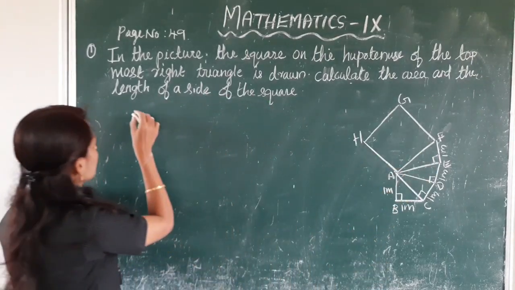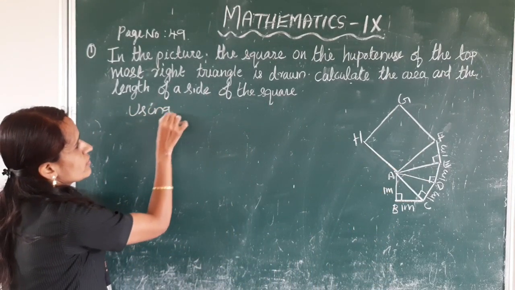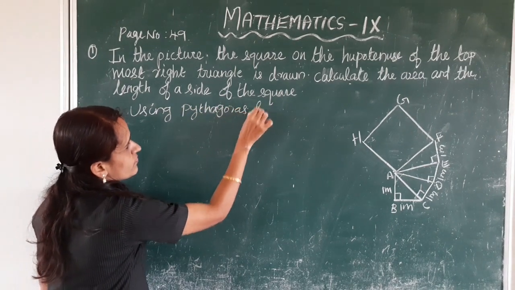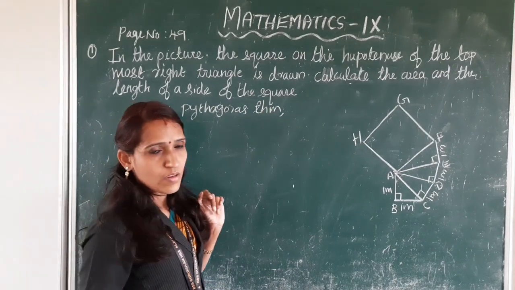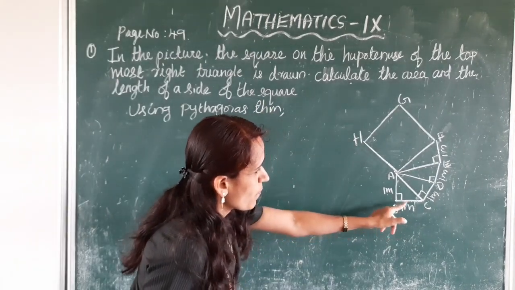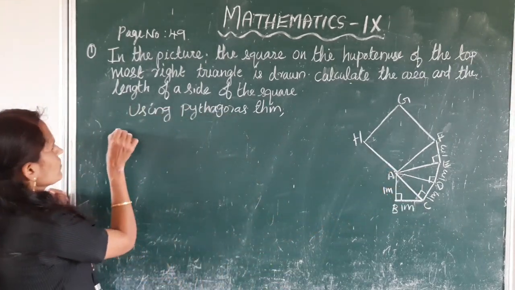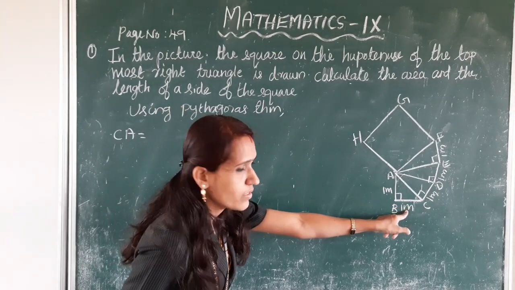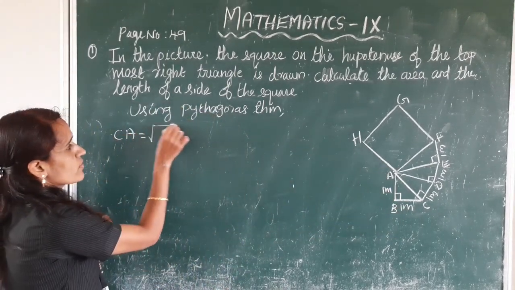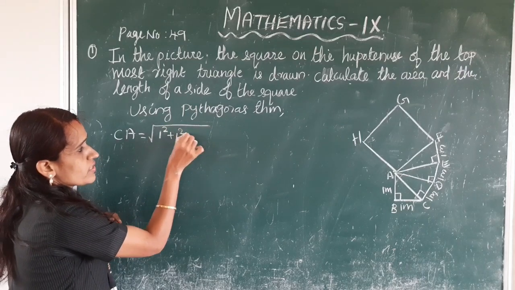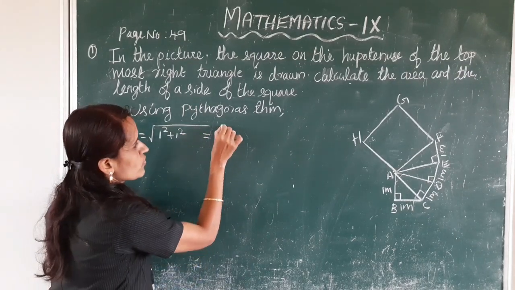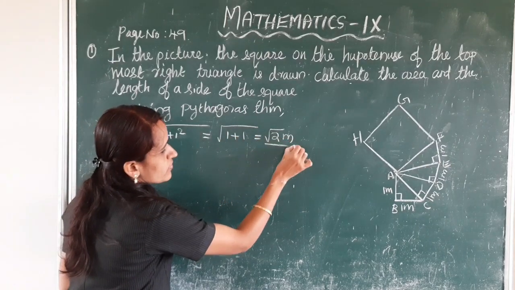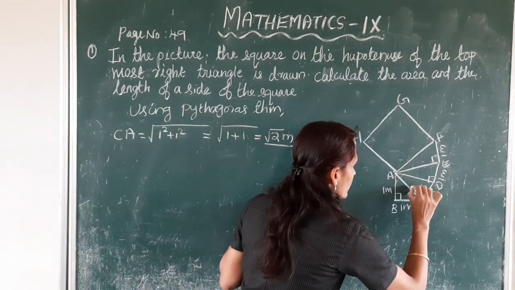Using Pythagoras theorem, CA is equal to root of base square plus altitude square, which is root of 1 plus 1, equal to root 2 meter. So CA is equal to root 2.